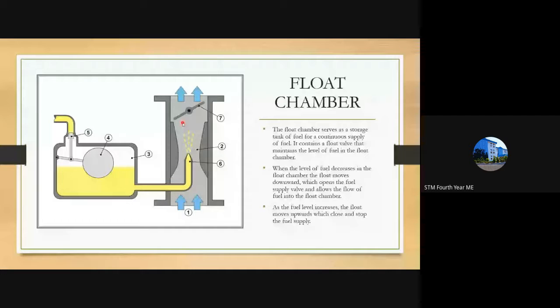For that purpose we provide a float. There will be air inside, and due to that air this float rises up, and this float is linked to something known as a needle valve. This is known as the needle valve. When the float is in this position, the amount of fuel inside the float chamber will be less, and due to this linkage the needle valve will be open. You can see it in the conventional schematic diagram itself.